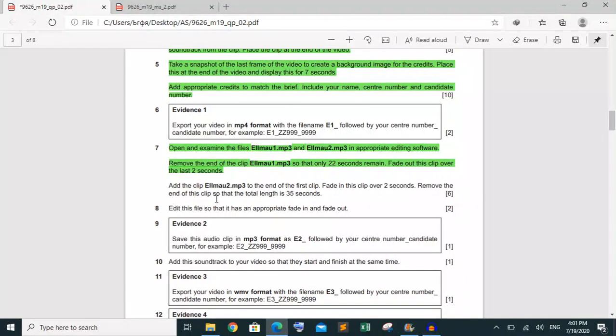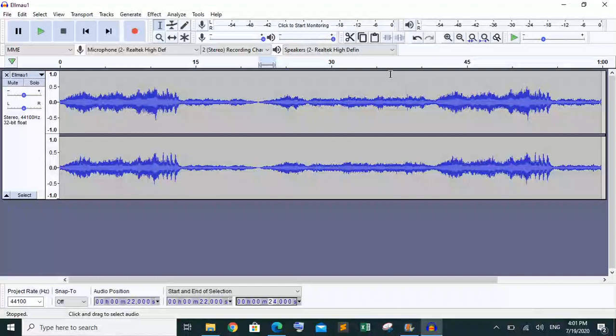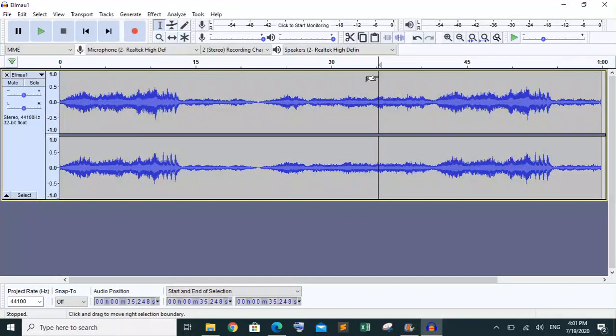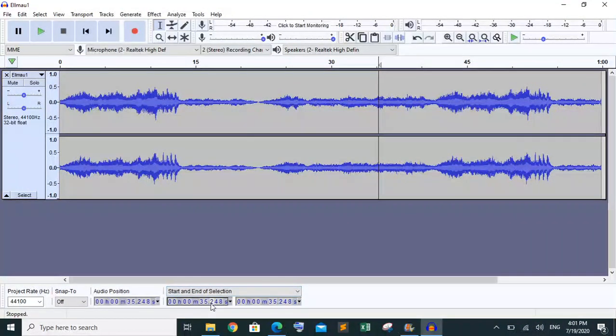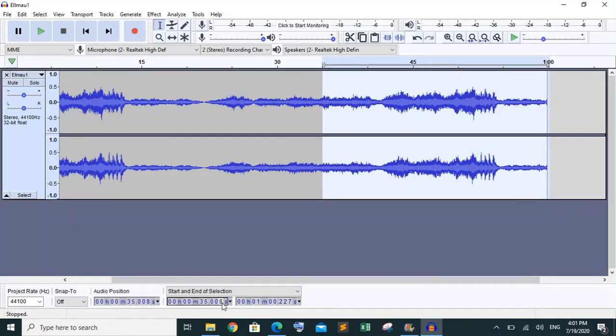Then he's saying remove the end of the clip, so the total length should be 35 seconds. So I'm going to remove the clip like this, exactly from 35 seconds to the end of this clip.